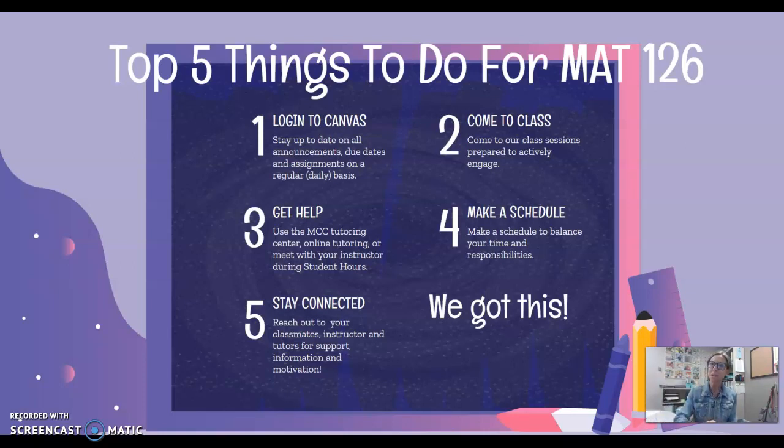So he's with us in class. He goes through the lessons with us just as if he were a student, but he's a tutor. And then he goes to the tutoring center. And so when you see his familiar face in the tutoring center, he knows exactly what the lesson was for the day, and he's prepared to help you if you need an extension or some help on what we learned that day. But when you come to class, you're going to engage in the learning activities and you're going to feel more connected.